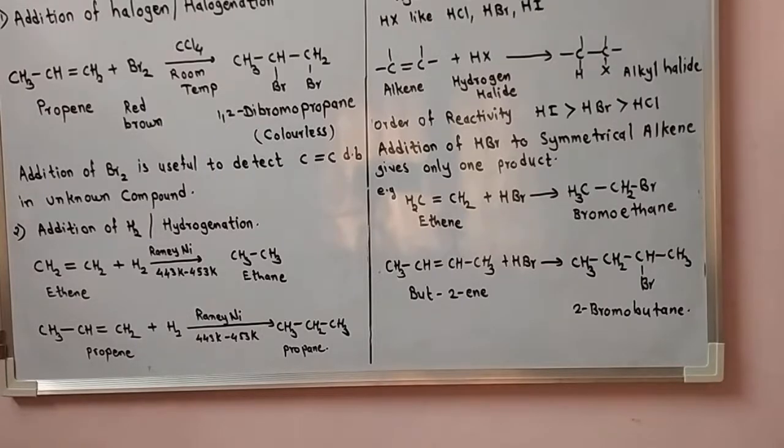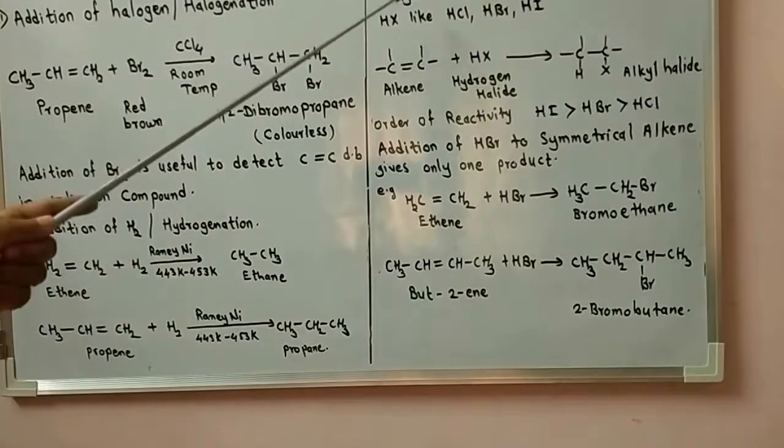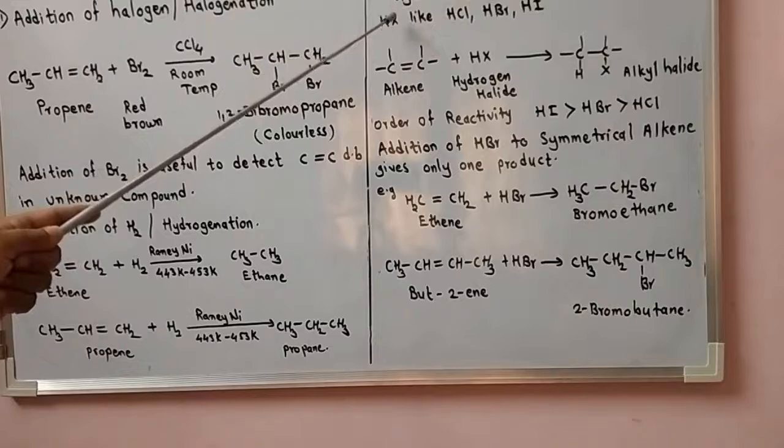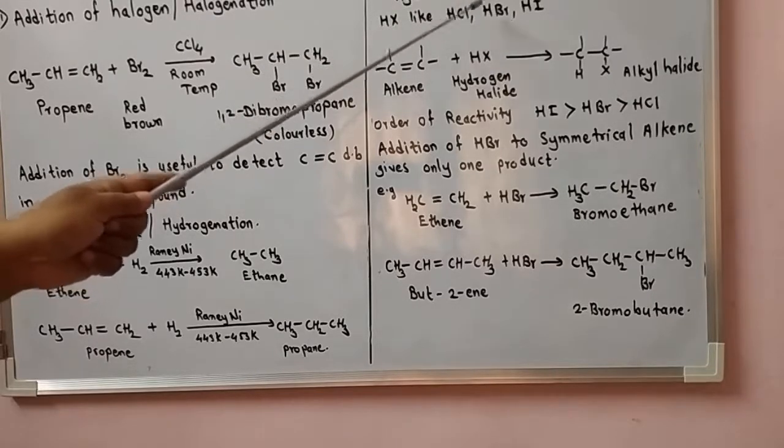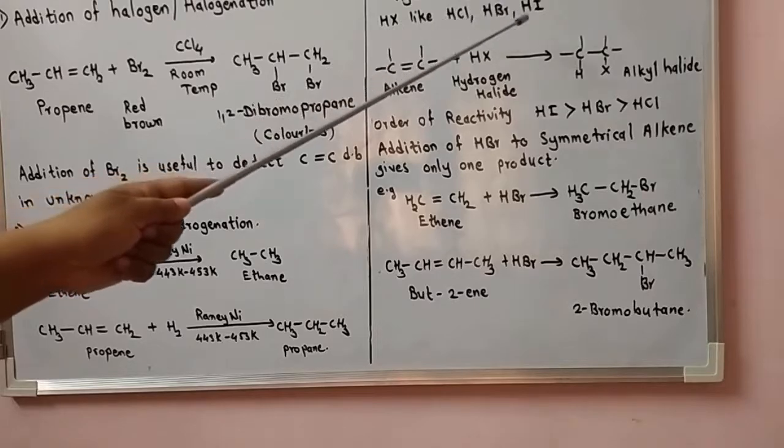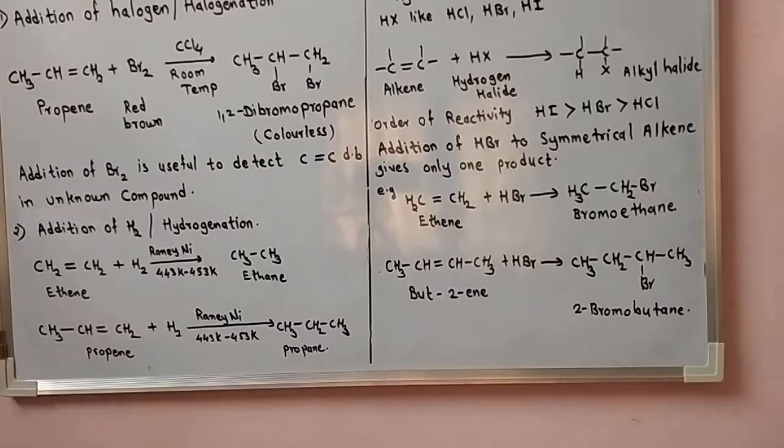The next type of addition reaction, let's see, is the hydrohalogenation reaction. Hydrohalogenation is the addition of HX, a hydrogen halide molecule, to the carbon-carbon double bond. That type of reaction is called a hydrohalogenation reaction. HX, that is hydrogen halide, like hydrogen chloride HCl, hydrogen bromide HBr, and hydrogen iodide HI, is used.